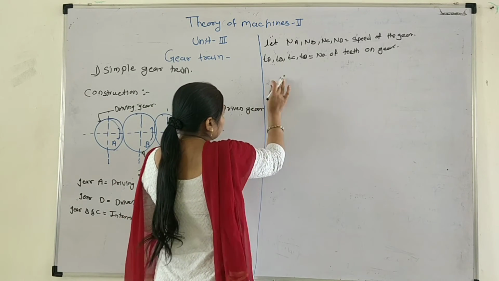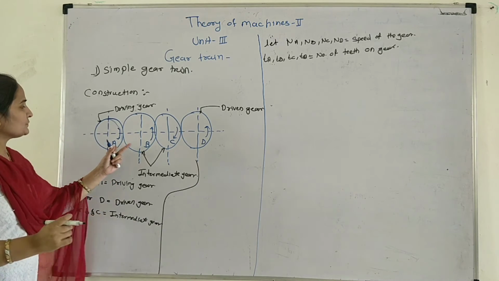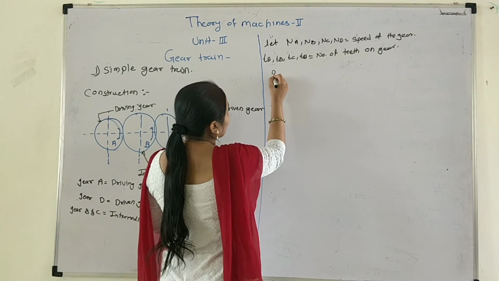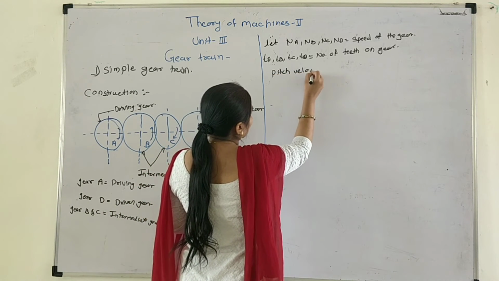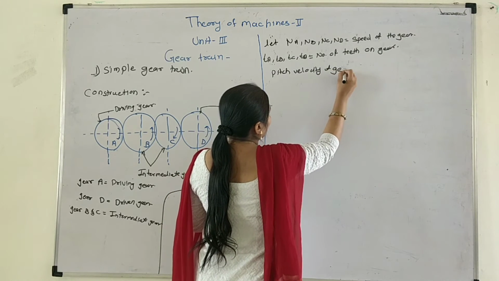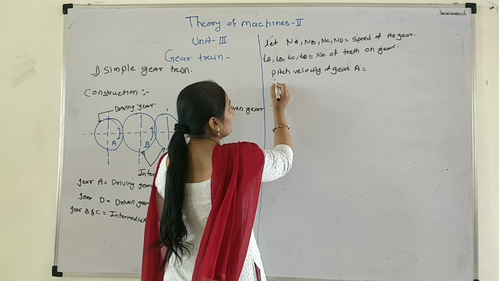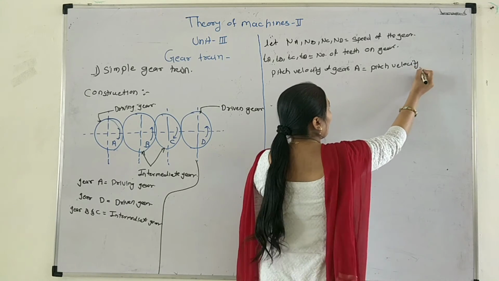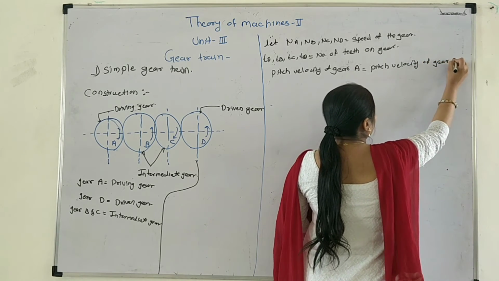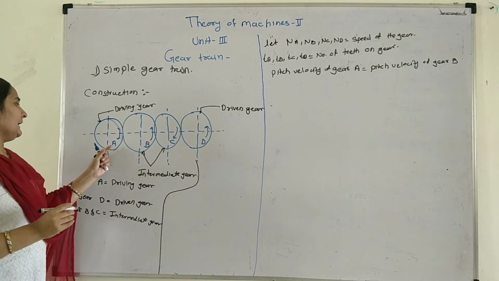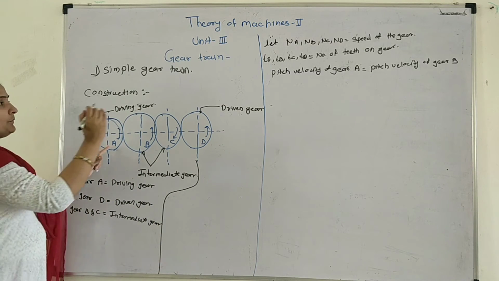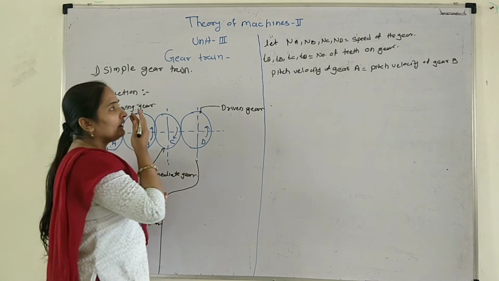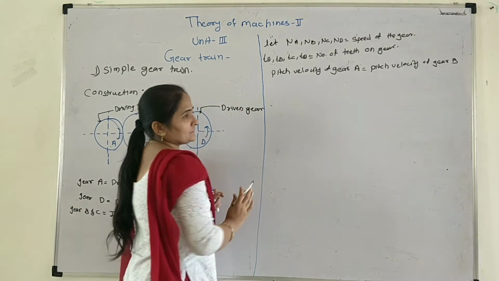Okay, when A drives B, the pitch velocity of gear A is equal to the pitch velocity of gear B. When A drives B, the pitch velocity of gear A and of gear B will be the same.